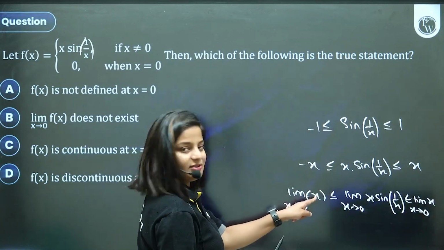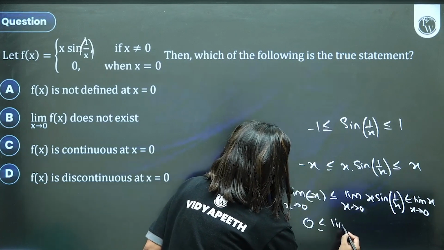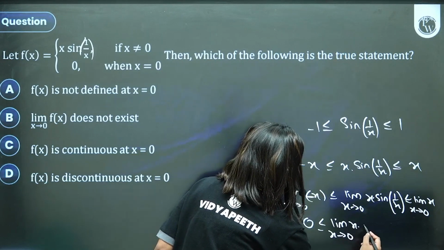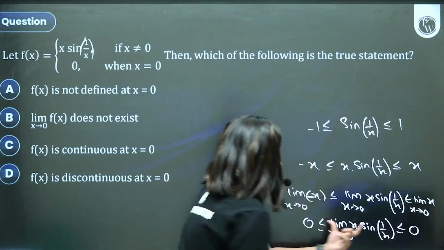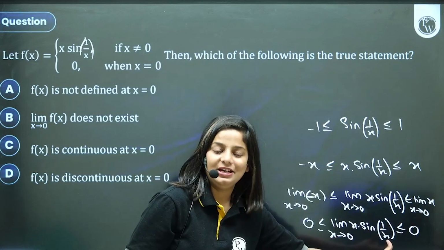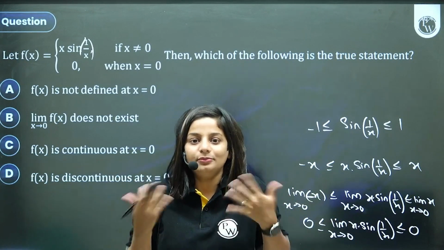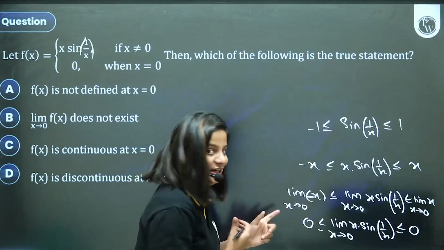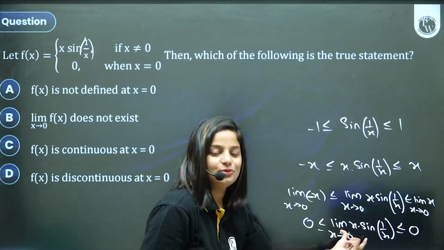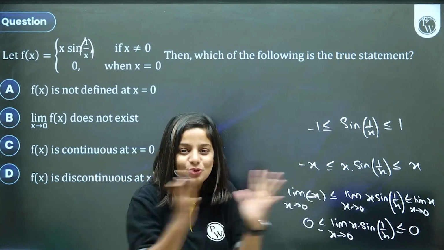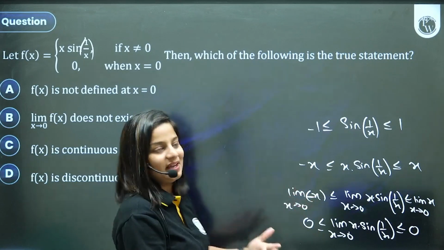So limit x tends to 0, minus x is going to be 0. Middle term as it is, we are trying to find its value. And the right hand term is again 0. So if any value is greater than or equal to 0 and less than or equal to 0, what is that equal to? I am more than 2, I am less than 2, I am 2, isn't it? More than or equal to 2, less than or equal to 2, so I am 2. So this value is equal to 0. That exactly is your sandwich theorem. You sandwich the function between two same values. This is your sandwich theorem, bacho, applied in this question.